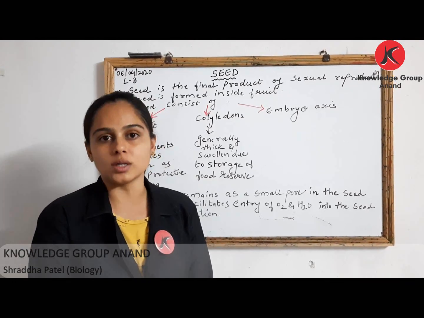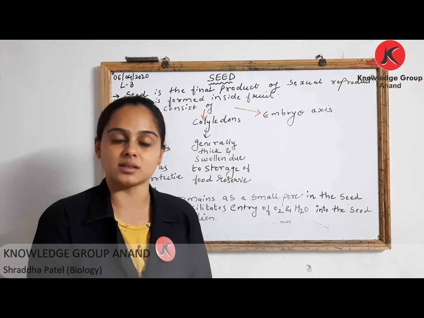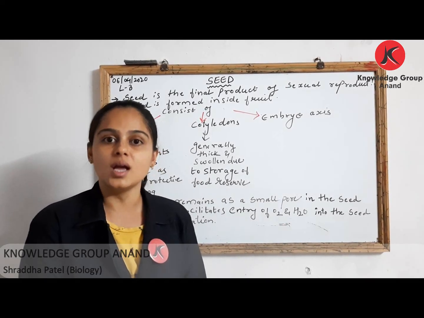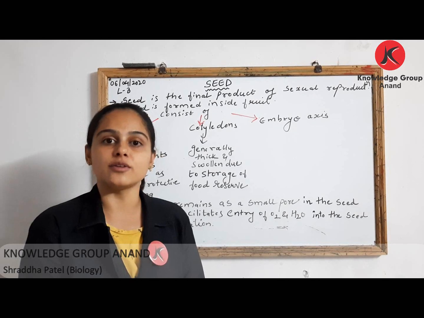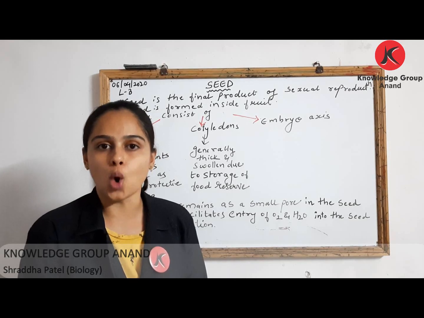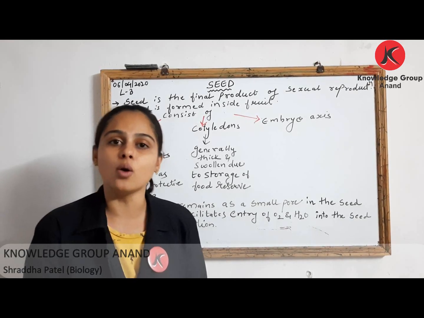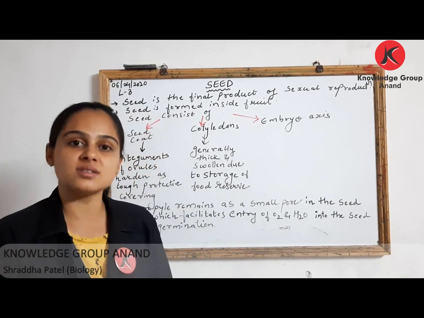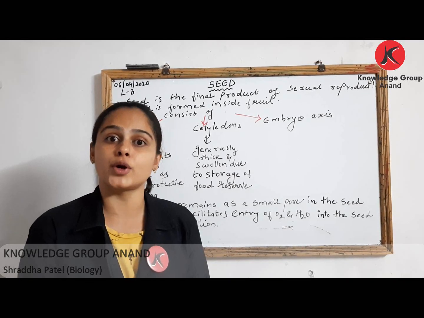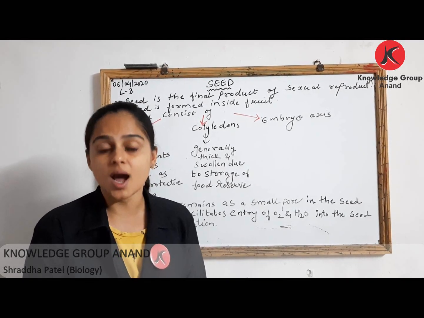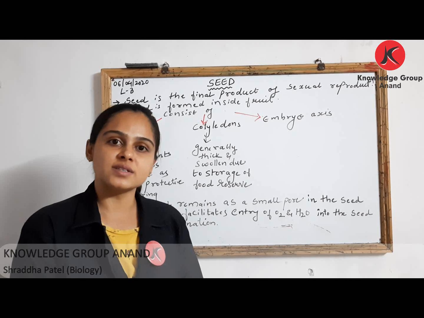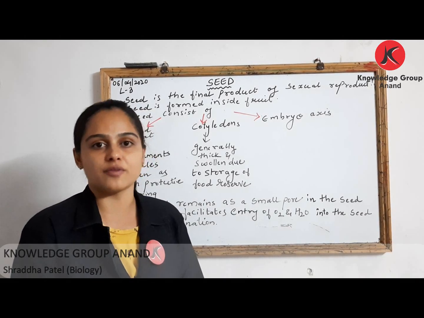The other accessory walls of your flower, like your sepals and petals, fall down. If you are talking about your ovule, which is present inside the ovary, it is converted into your seed. And if you are talking about ovary, the ovary gets converted into your fruit, and fruit wall is called as your pericarp. However, in some fruits you can see sepals also. Say for example, if you are talking about your strawberries or your tomatoes, the green color portion which is present is nothing but your sepals, that is your calyx. Okay, so these are all post fertilization changes which occur in your flowering plant.